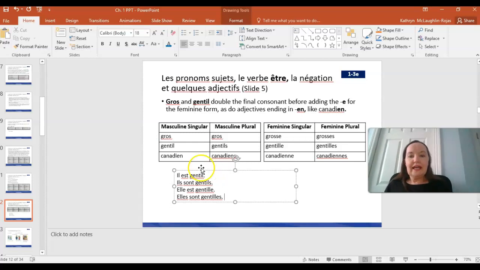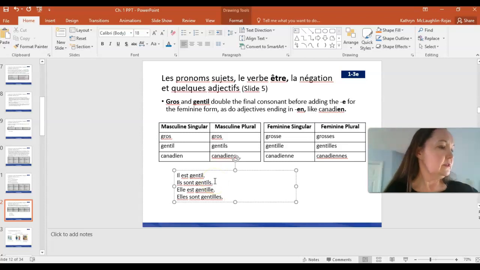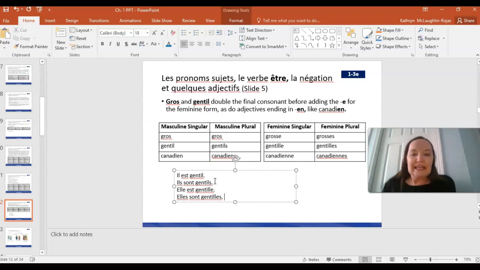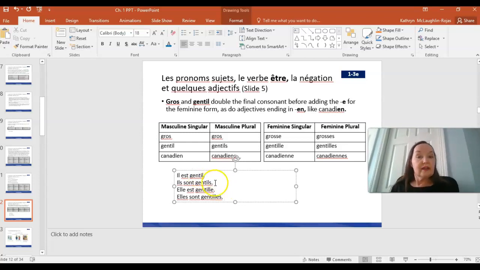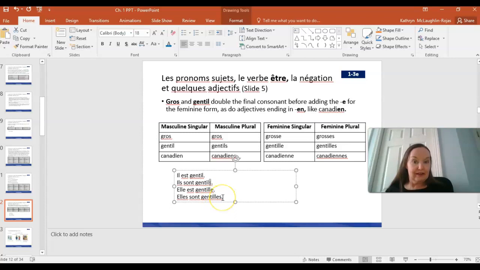Okay, so il est gentil, he is nice. Okay, so il est gentil, ils sont gentils. So he is nice, they are nice. Notice I add an S to the end when I'm talking about a plural group of male or a mixed male and female. Elle est gentille, she is nice, just one woman or girl. Elles sont gentilles, now I'm adding S to elle and the extra S to gentil in the feminine form because I'm talking about a plural group, feminine group.